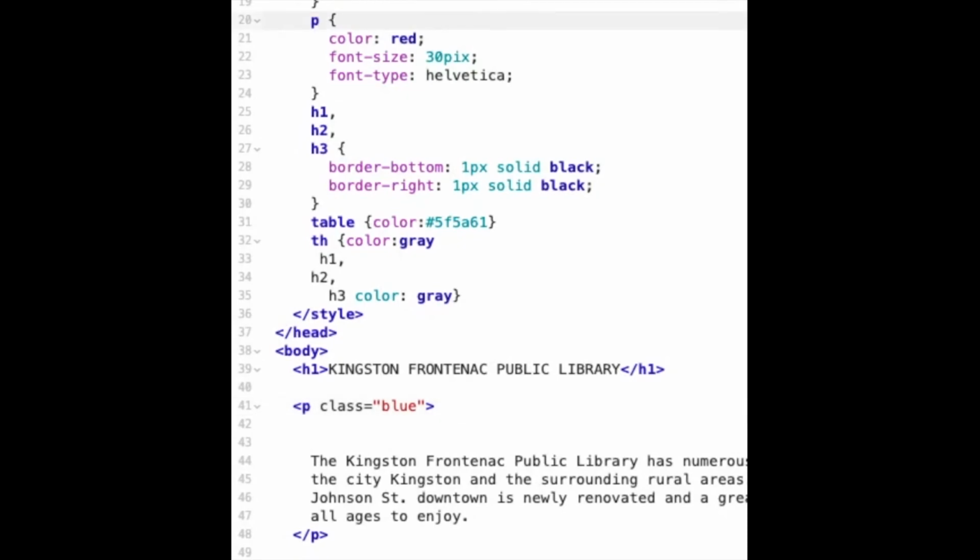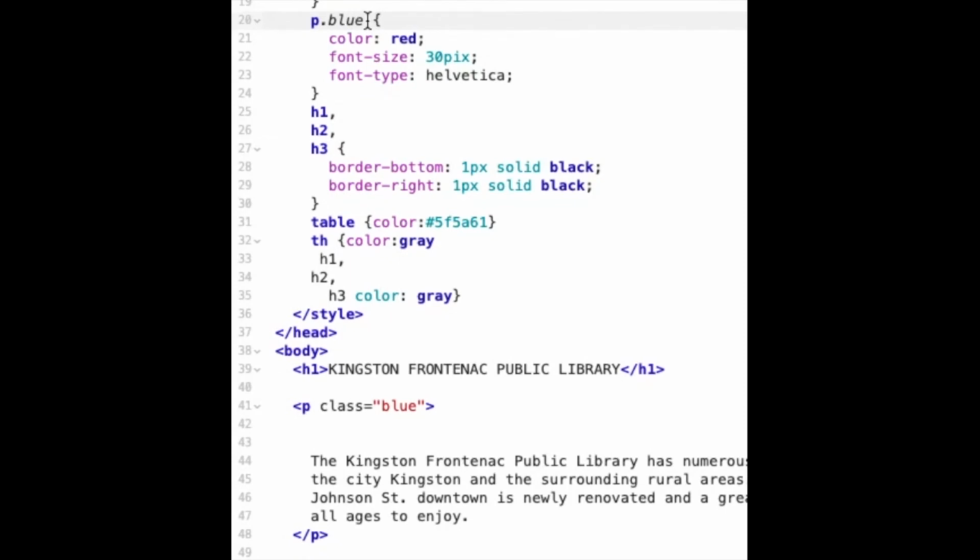P dot, and we have called this paragraph blue. We could call it anything we wanted. I called it blue because that's the color we're going to change it to. So this paragraph would now be called P dot blue.